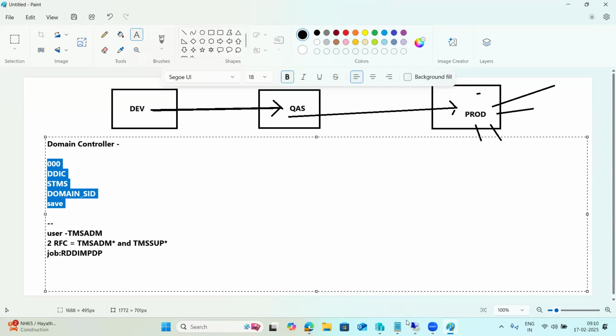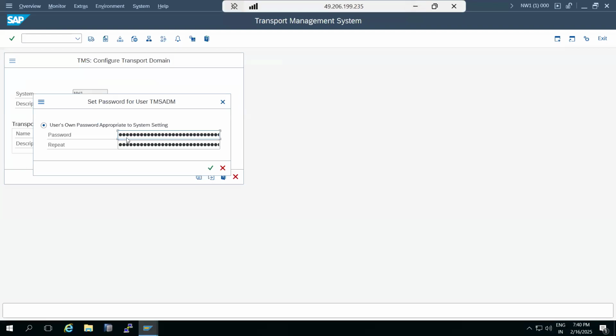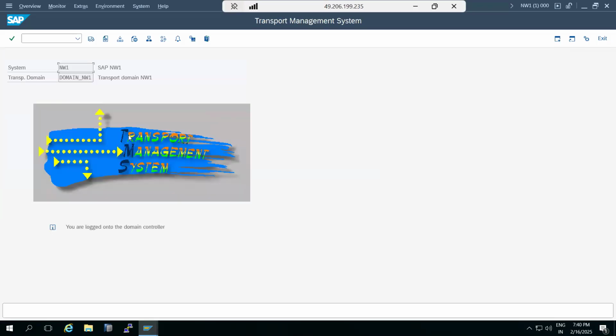When you do the domain controller configuration, these three will be created. We also need to set the password of the user, because a user is getting created here. So you set the password, and then the domain controller is created. It's very simple to create the domain controller.